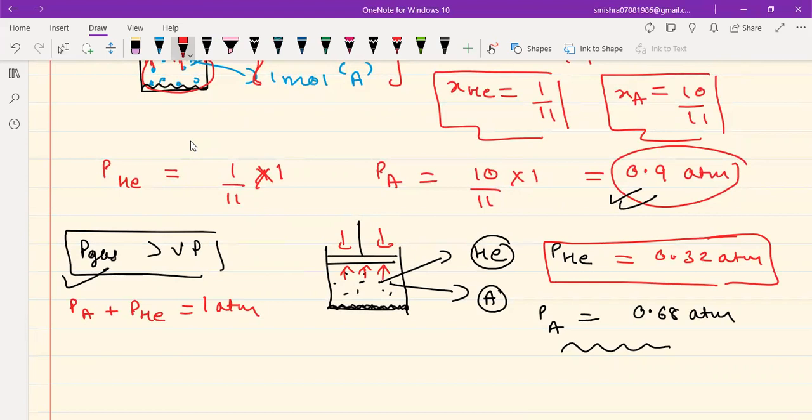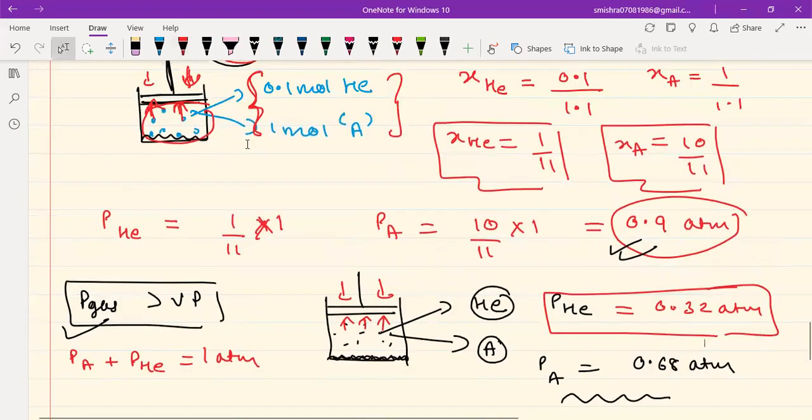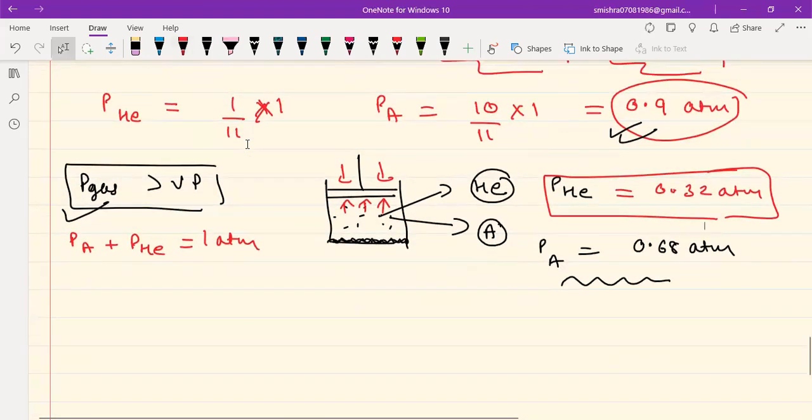And now, if you have read the problem, we need to find out the volume of the gases. Okay? So how do we find out the volume of the gases? You need to be very sure that we need to apply PV equal to nRT here. But on which substance are we going to apply PV equal to nRT? In PV equal to nRT, n is the moles of gas.